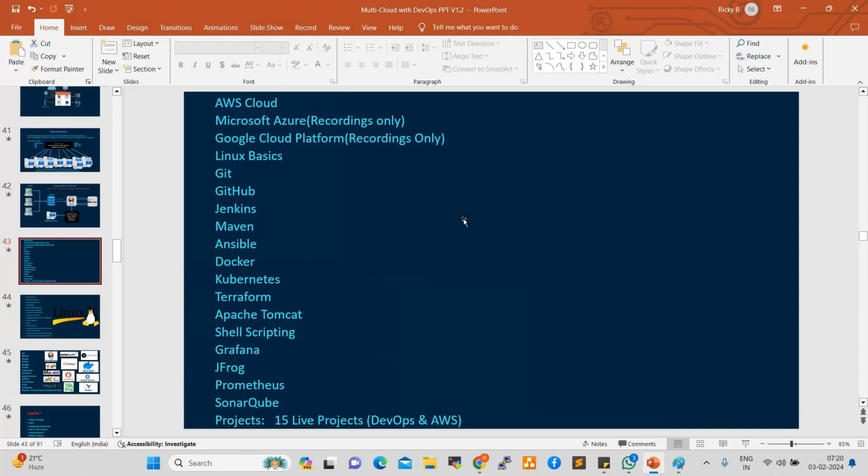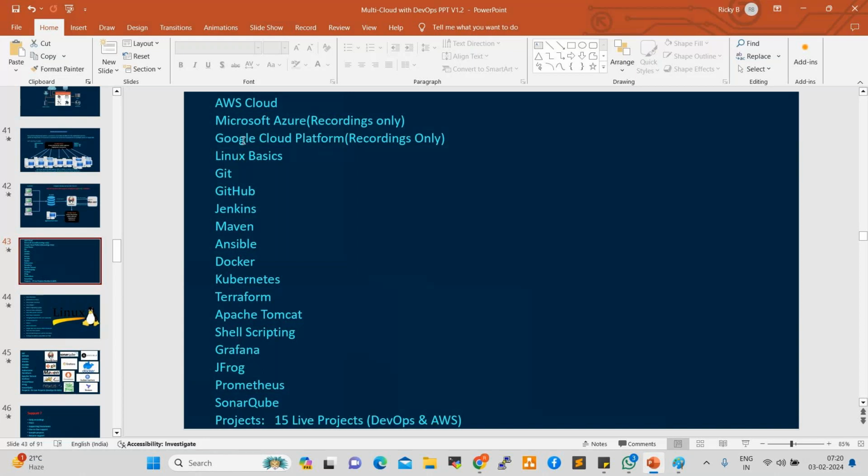So those who opted for only AWS, AWS takes nearly 1 month. If I cover 1.5 hours daily, it takes 25 days to 1 month. After that, in between AWS, we start working on Linux also. Linux will be covered in 4 to 5 hours.